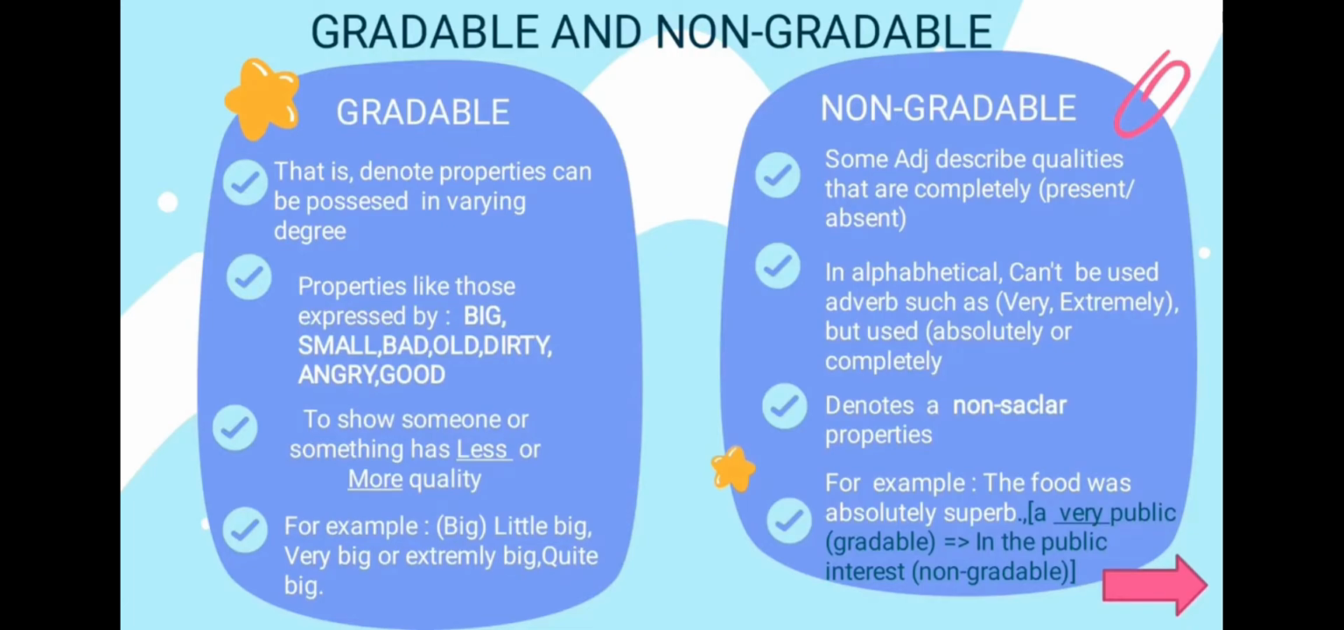Non-gradable adjectives describe qualities that are completely present or completely absent. They do not occur in comparative and superlative, and cannot be used with adverbs such as very or extremely, because we don't usually imagine degrees of more or less of the quality being described. Non-gradable uses absolute or completely. For example, in non-gradable: the food was absolutely served. And to compare gradable and non-gradable, for example, a very public quarrel is gradable, and in the public interest is non-gradable.